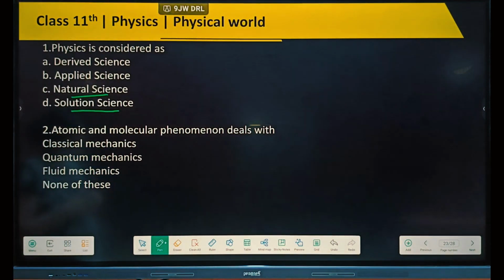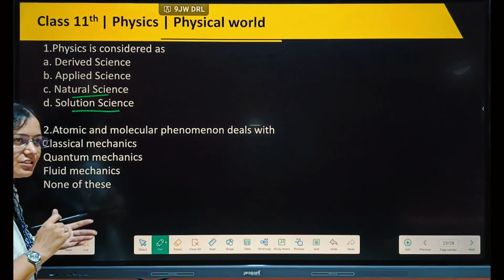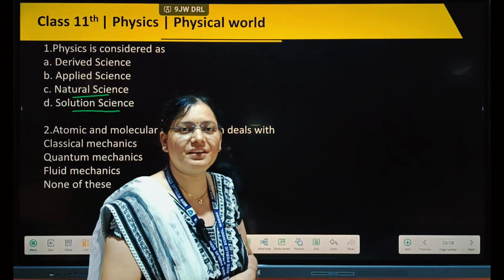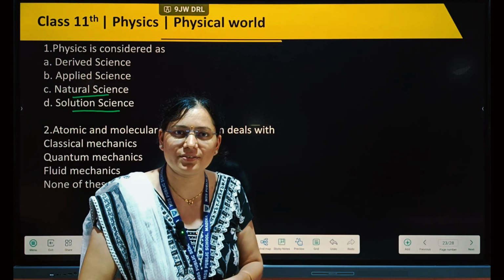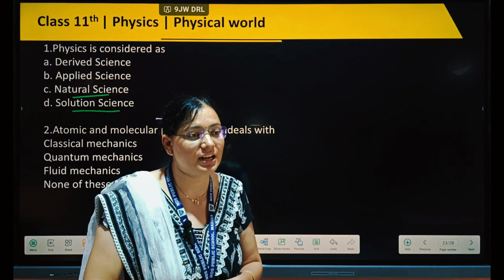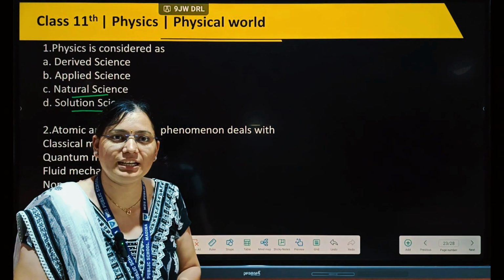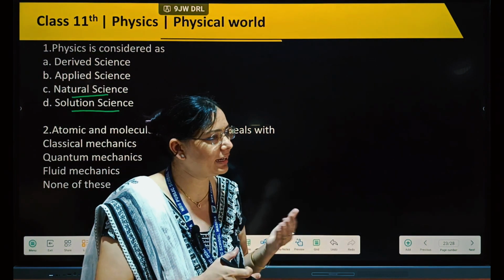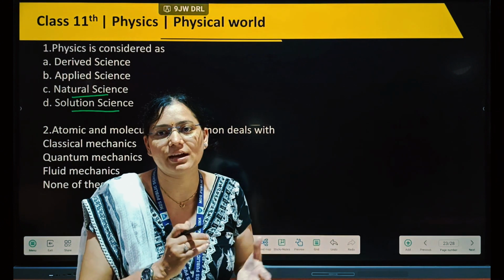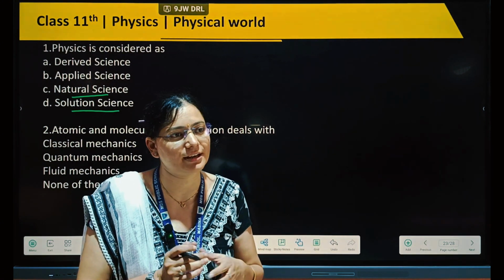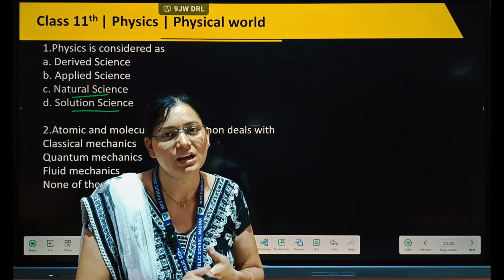How can we say which one? Initially I told you the definition of physics. Physics is related to natural phenomena which happen in nature. In daily life, whatever work we do, the result of that work is always physics only.